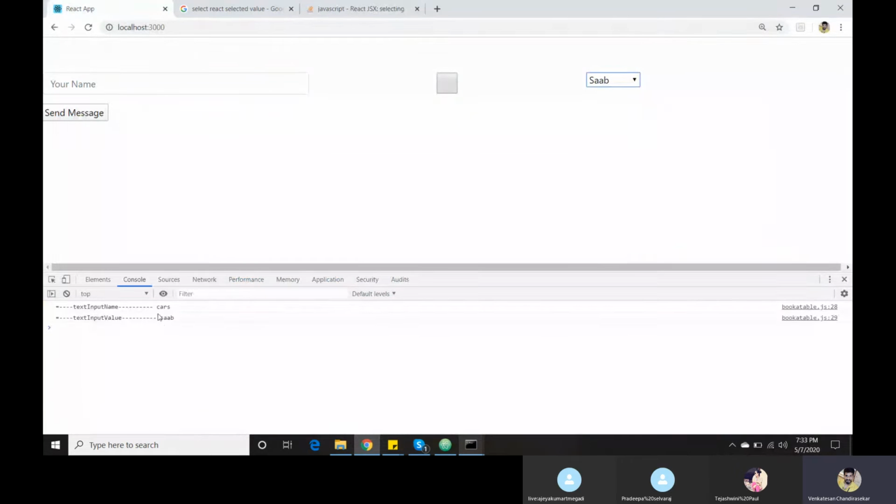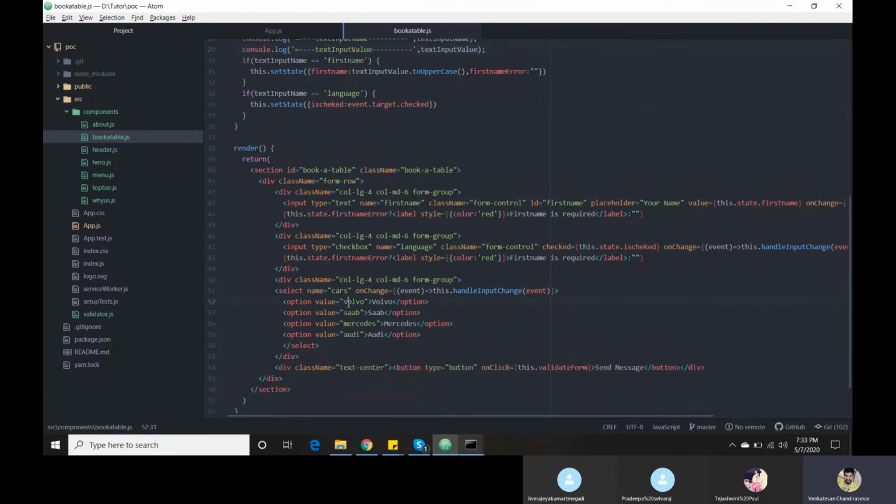Now you got it. Course is the name of our select box. Then I'm selecting Audi, then it will give Audi. The only value we need to get here.